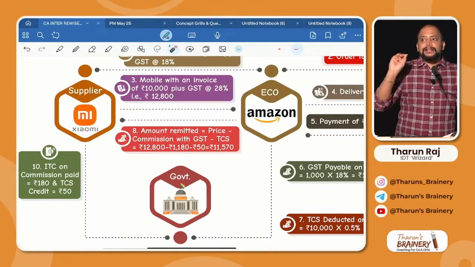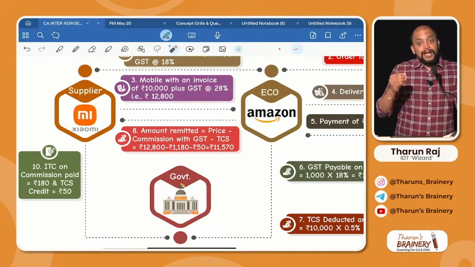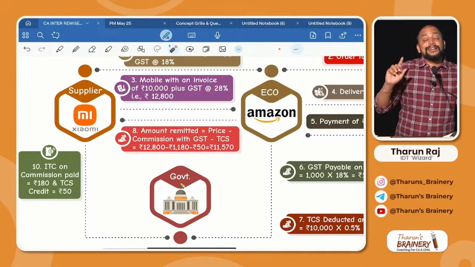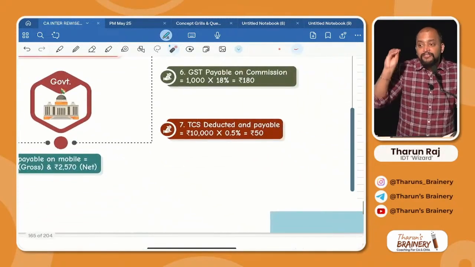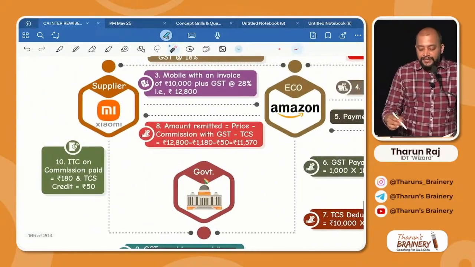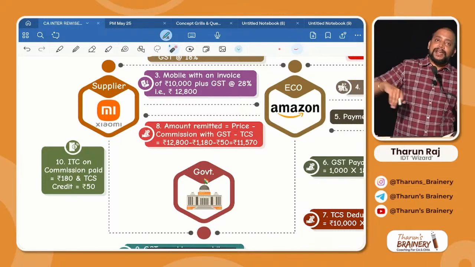So take your calculator. 12,800 minus commission. How much is the commission? 1,000. So minus 1,000, minus GST on commission, that is 180, and minus TCS. How much is the TCS? 50 rupees. What is left with you? 11,570 you will remit to the supplier. Is it clear here?